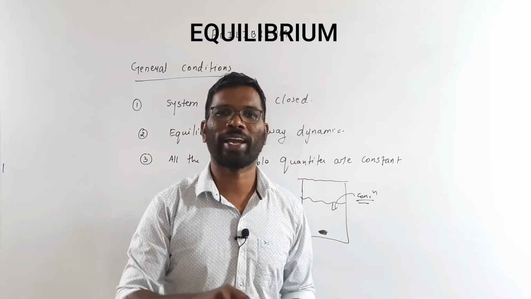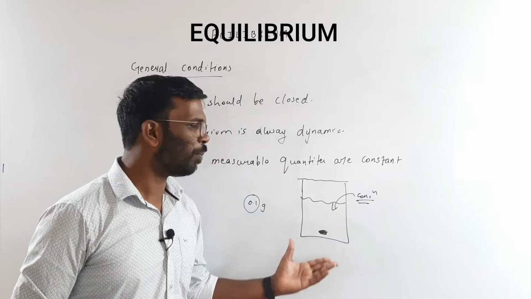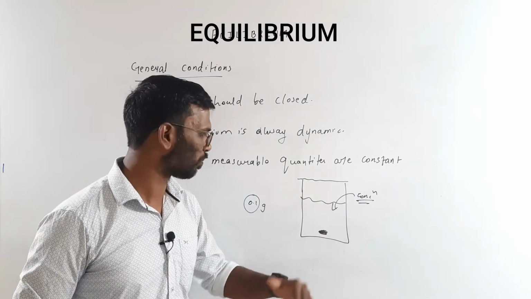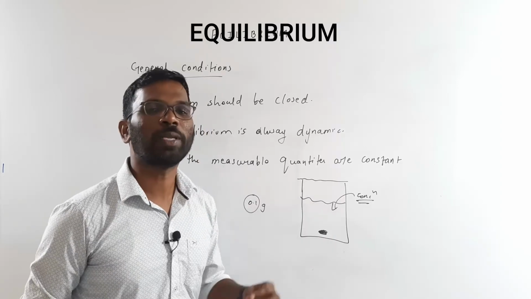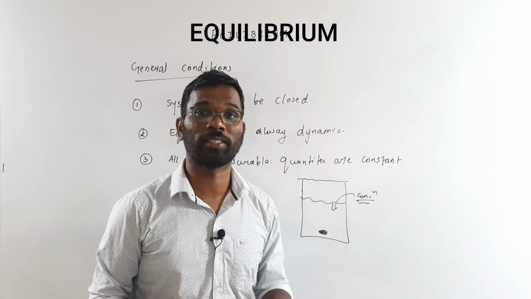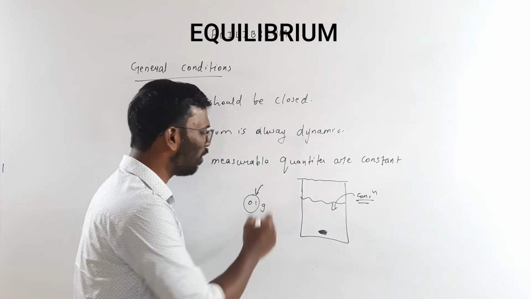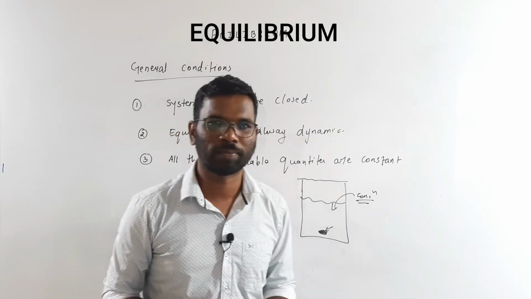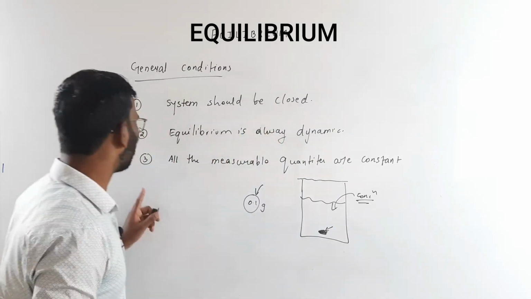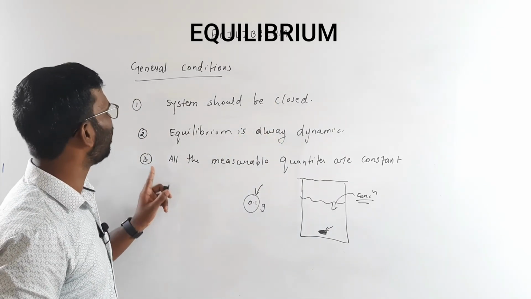Although dissolution and recrystallization or precipitation are taking place simultaneously, the concentration of the undissolved sugar, that is 0.1 gram, is going to remain the same.